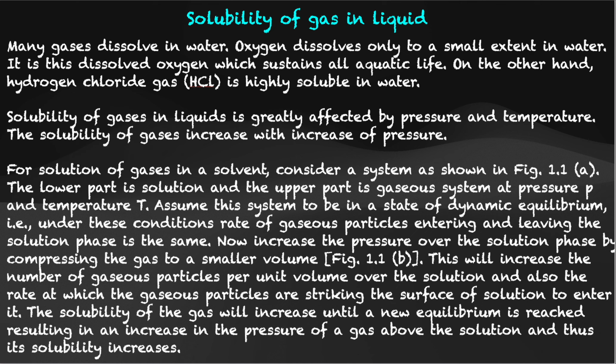So from this we understand that the solubility of gases in liquids is greatly affected by pressure and temperature, and also the solubility of gases is directly proportional to the change in pressure. That is, solubility of gases increases with increase in pressure. Now they have given two figures. The gas in solution is present in figure 1.1a. They say that there it is in an equilibrium state where the amount of gas particles entering and leaving the solution are the same.